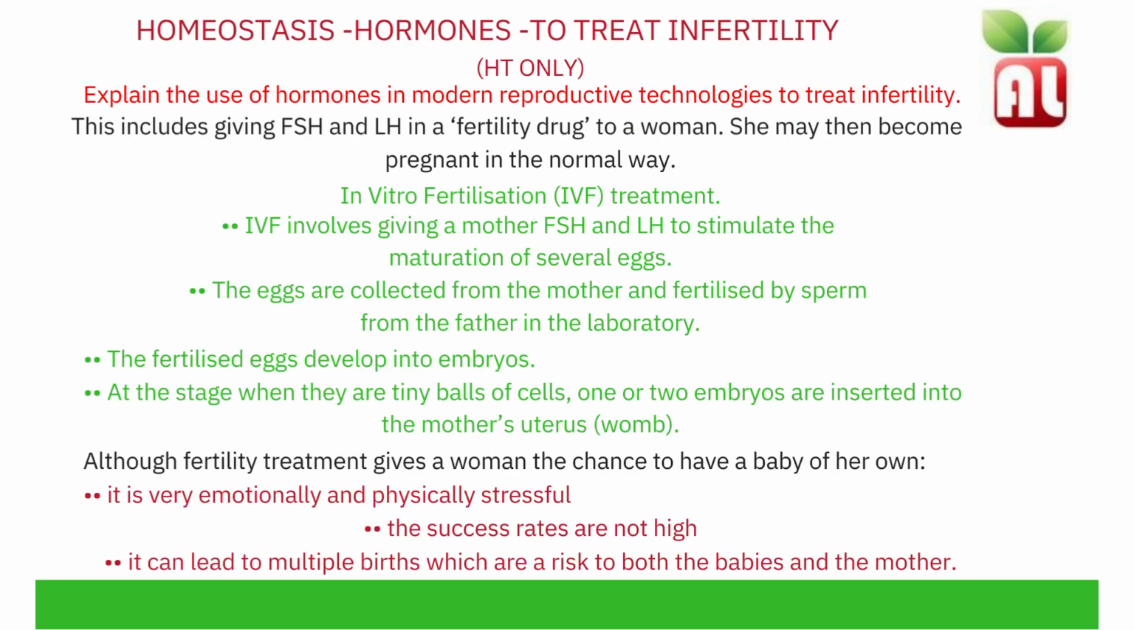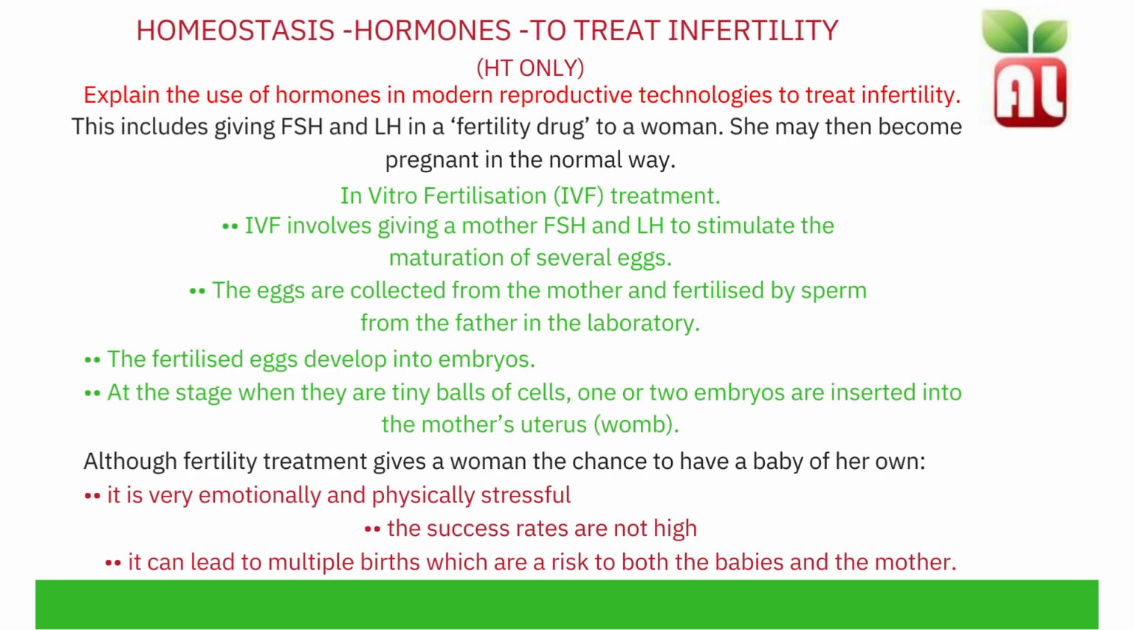Hormones can be used to treat infertility. Hormones are used in the process of IVF, in vitro fertilisation. This includes giving FSH and LH in a fertility drug to a woman. She then may become pregnant in the normal way.